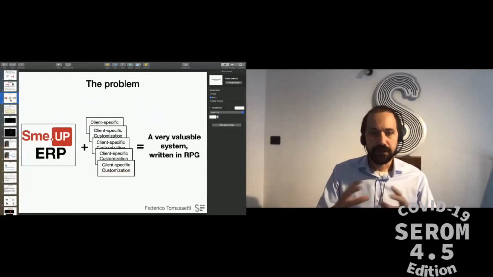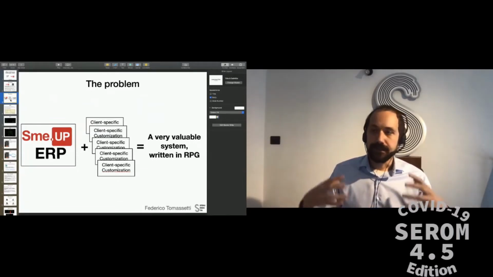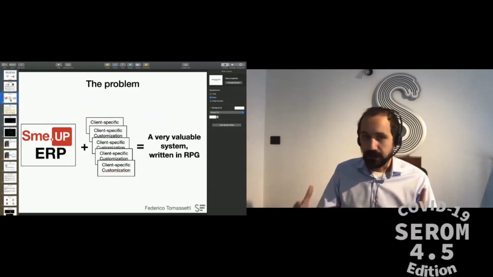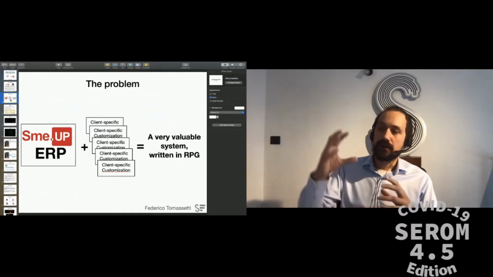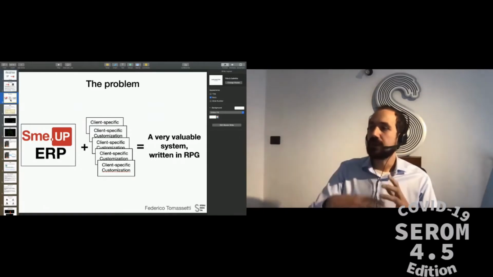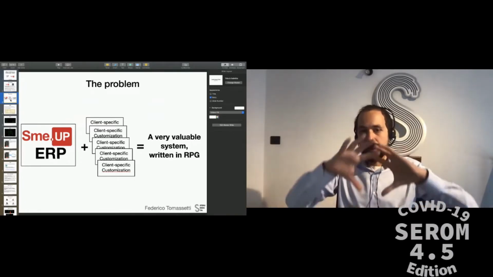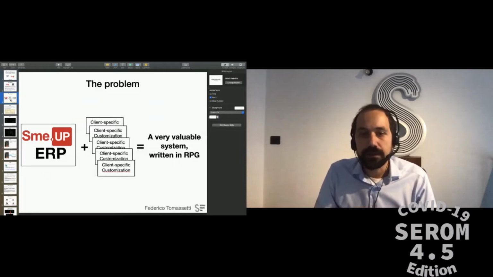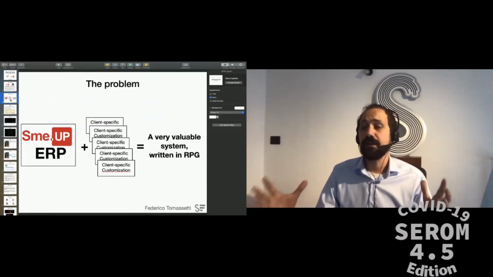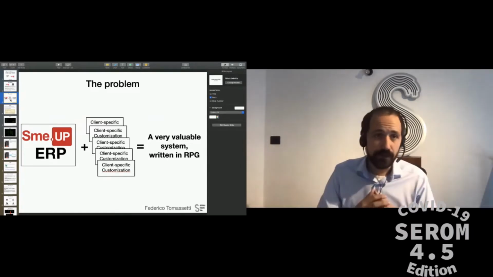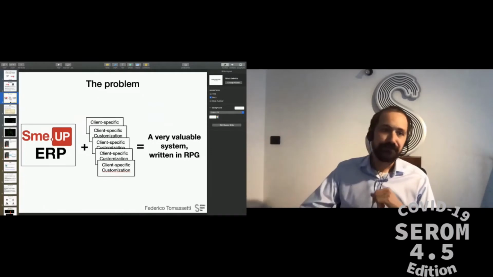Now, let's jump into the problem. What is the problem we are trying to solve? The problem is that SMEAP has this large application, this ERP, and they also have thousands of customizations to fit the workflows of all their clients. And considering the core and this large amount of customization, they have a very large and valuable system written in RPG, which is this old language. And this situation is not ideal.